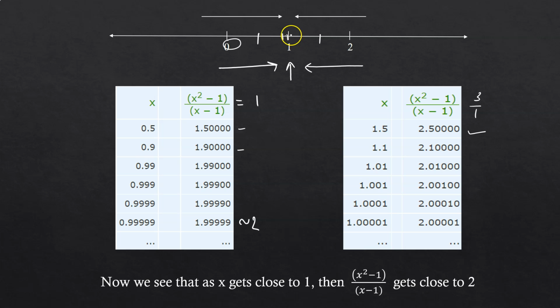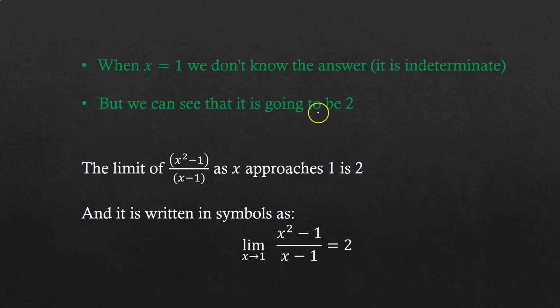Similarly, when we get very close to 1, let's say 1.00001, we get the value of the function as 2.00001, which is again approximately equal to 2. So from this we can notice that as x gets closer to 1, the value of (x² − 1)/(x − 1) gets close to 2.